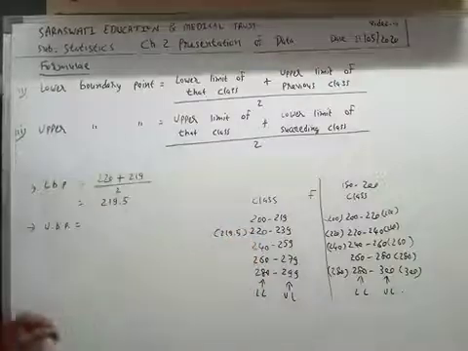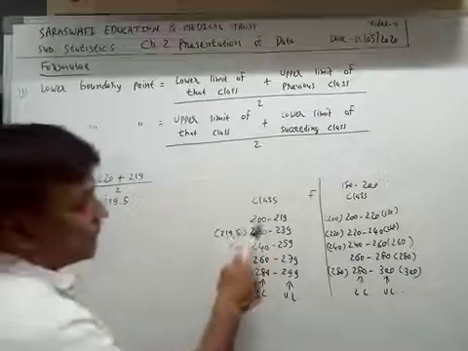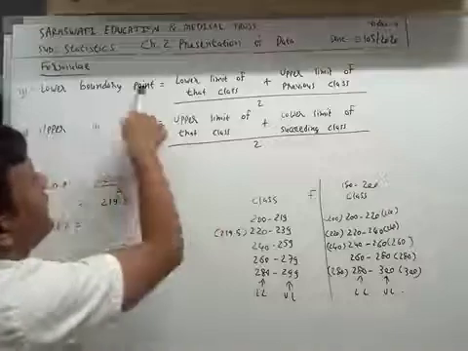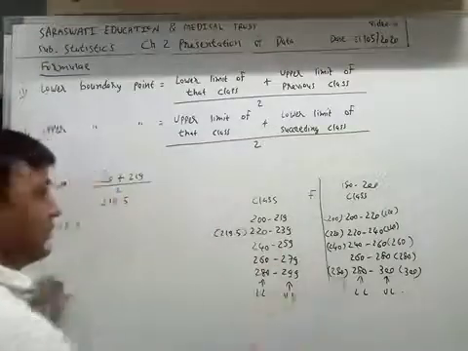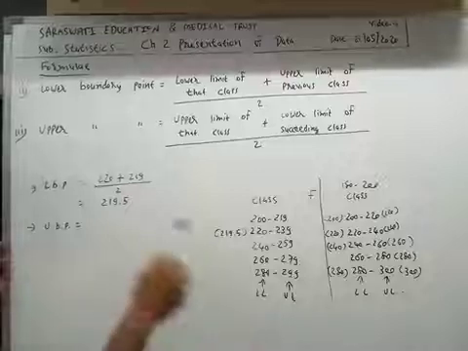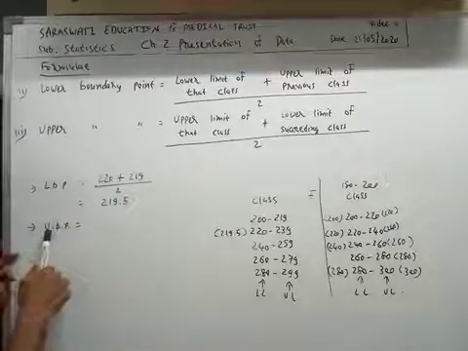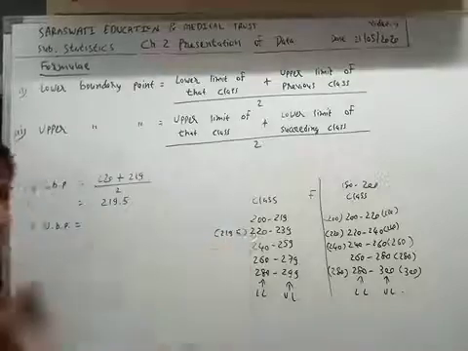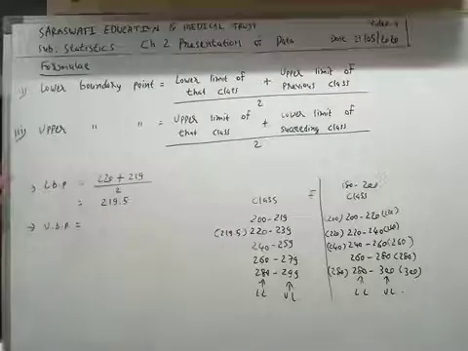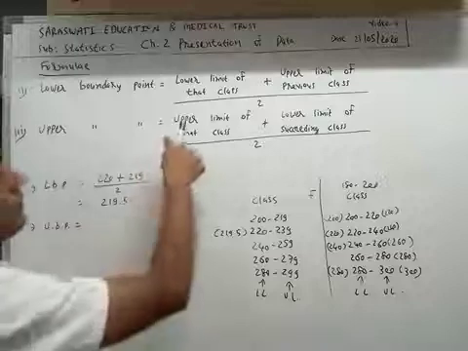So the second class has lower boundary point 219.5. Now we will find the upper boundary point of the second class. What is the formula?